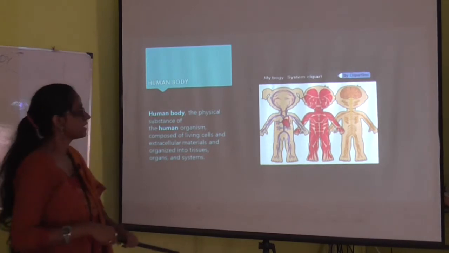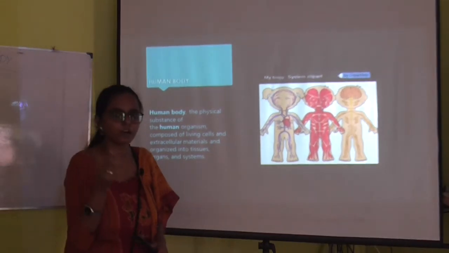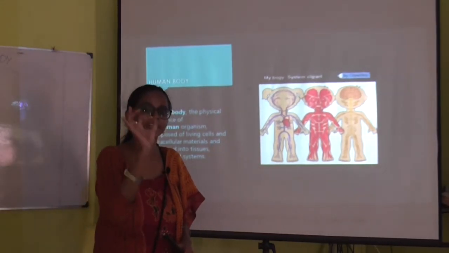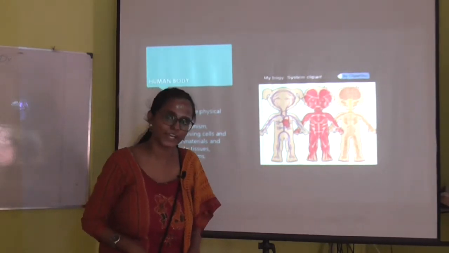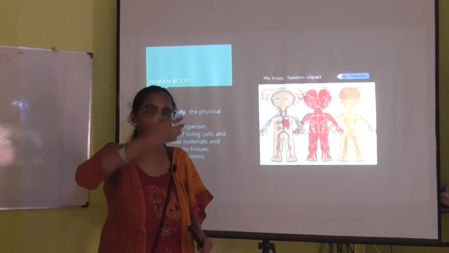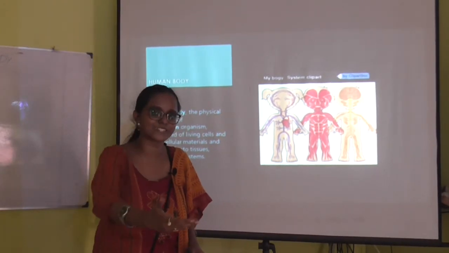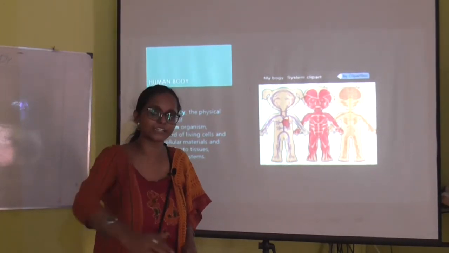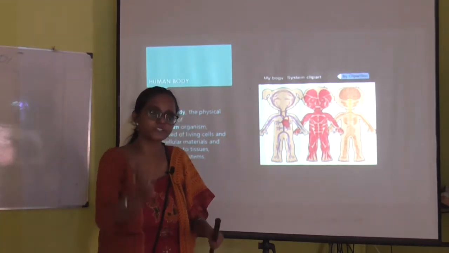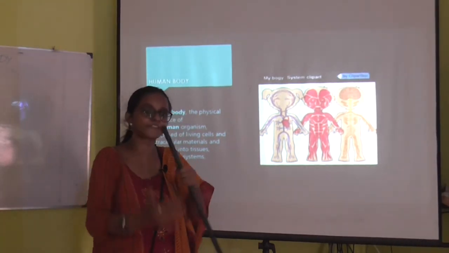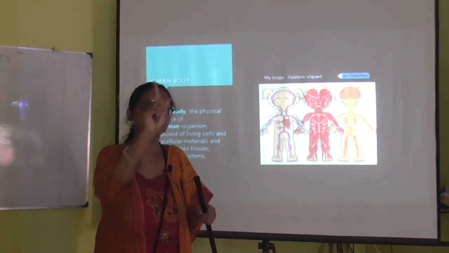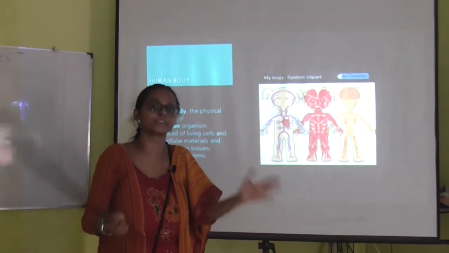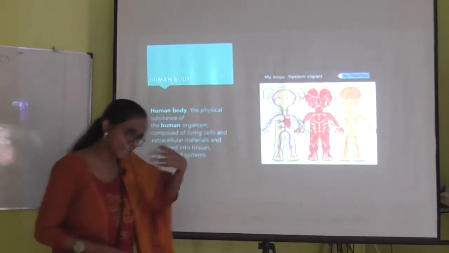The life is initiated from the smallest unit of the human body, that is the cell. By the multiplication of cells, tissues originate; the tissues multiply to form the organ, and when different organs combine for a single function, that is called the organ system.